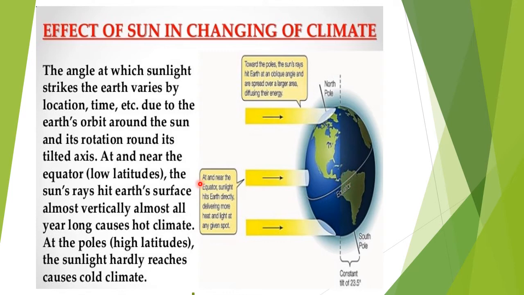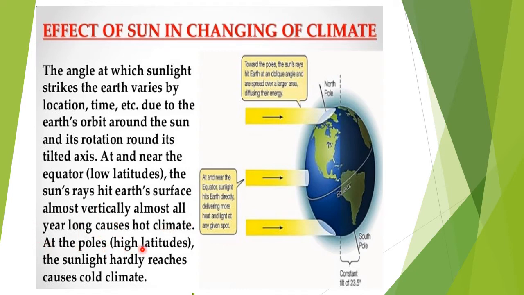Because of that tilted axis, you are getting sunrises at different angles. At and near the equator, at low latitudes, the sun's rays hit the Earth's surface almost vertically, almost all year, causing a hot climate. In and around the equator, at low latitudes, the sun's rays are hitting vertically, not slanting. Here it is an oblique angle, here it is vertical, causing a hot climate throughout the year.